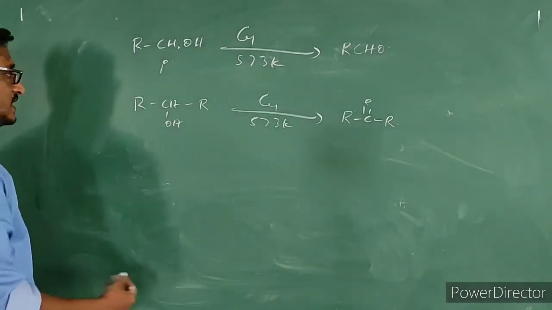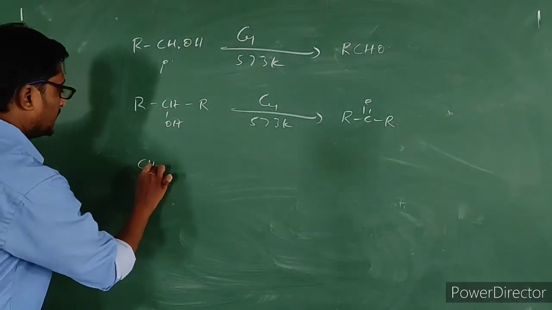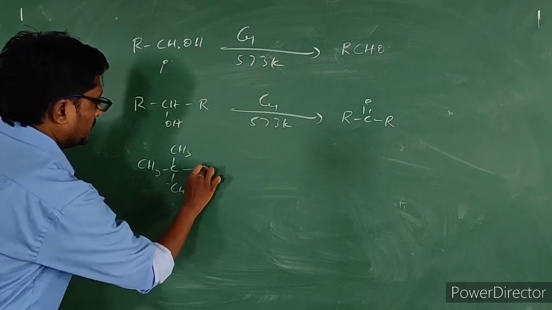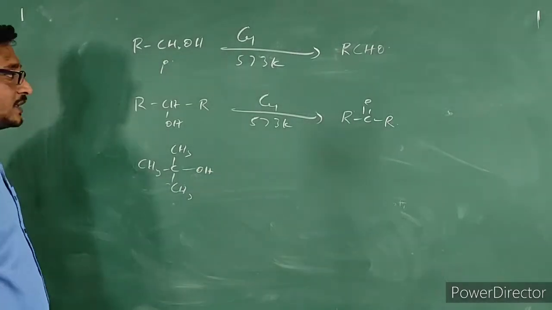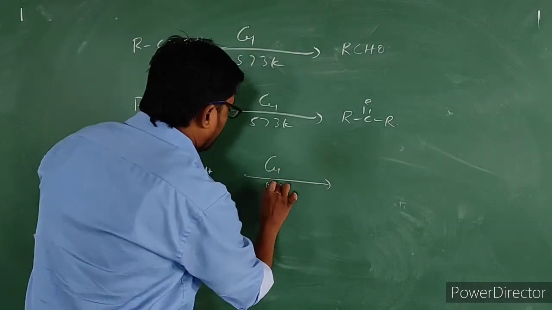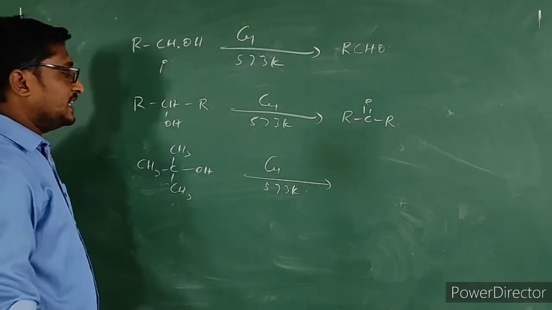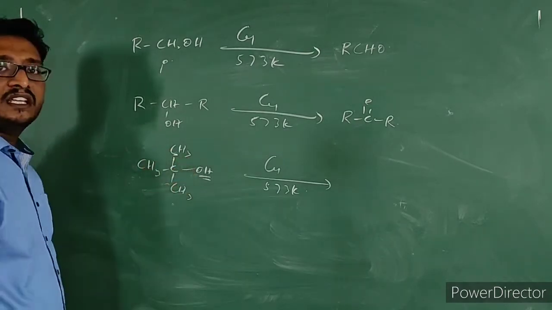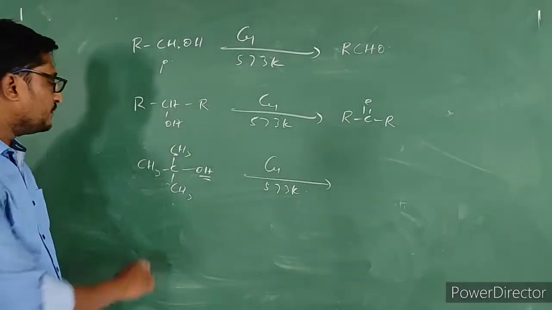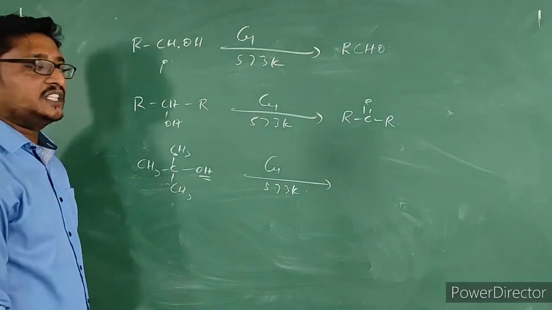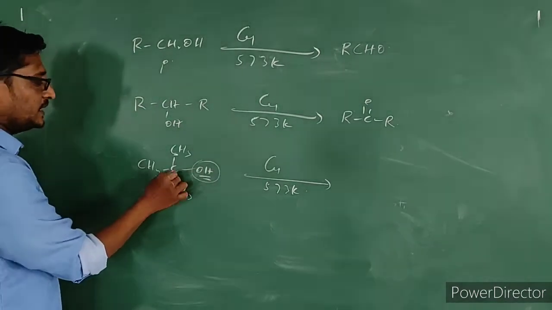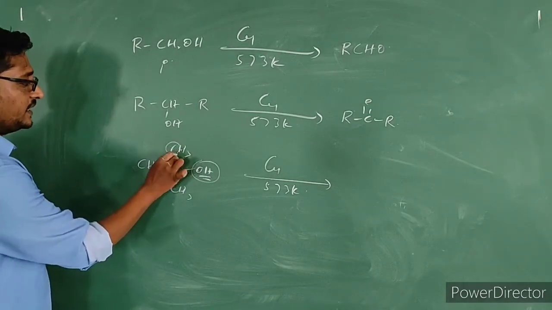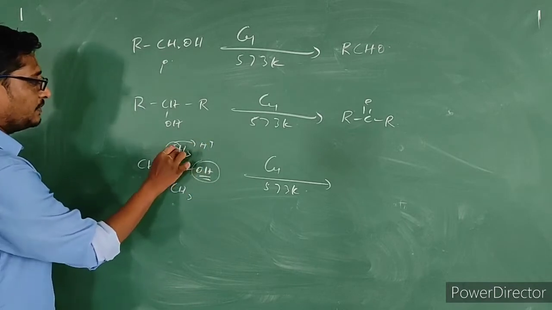When we are considering a tertiary alcohol, for example, (CH3)3COH, this is nothing but tertiary butyl alcohol. On treatment with copper at a temperature of 573 Kelvin, dehydration will take place. The OH group from this carbon and hydrogen from another carbon will get eliminated as H2O. If OH is removed from this carbon, this carbon will get a positive charge. When hydrogen from the other carbon is removed as H plus, that carbon will get a negative charge.